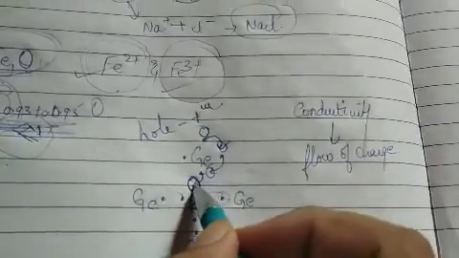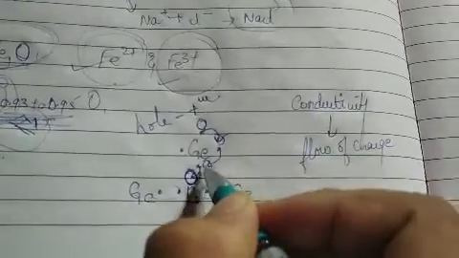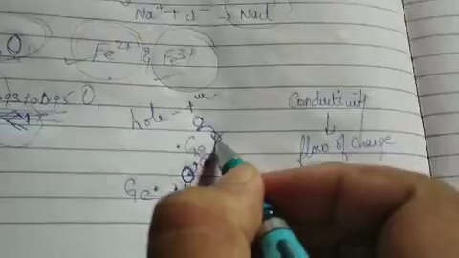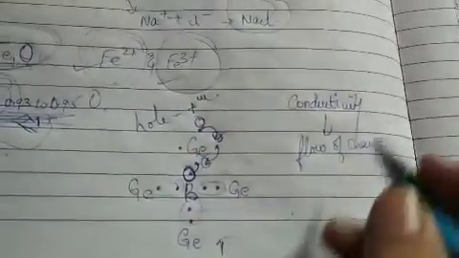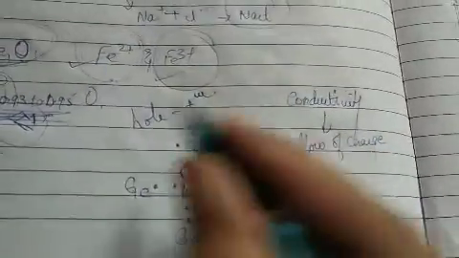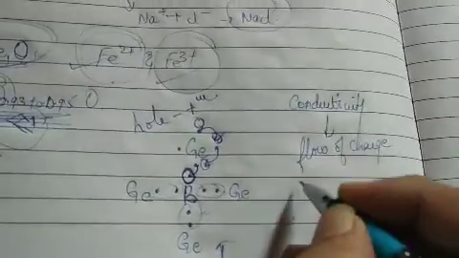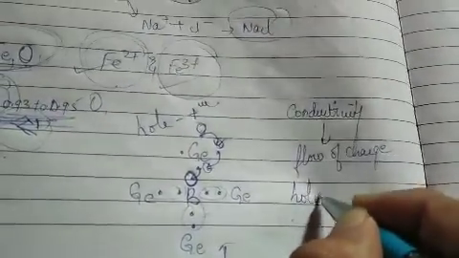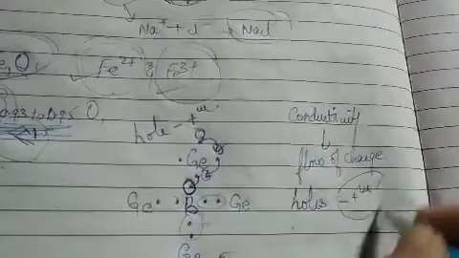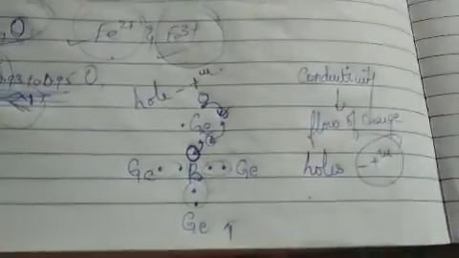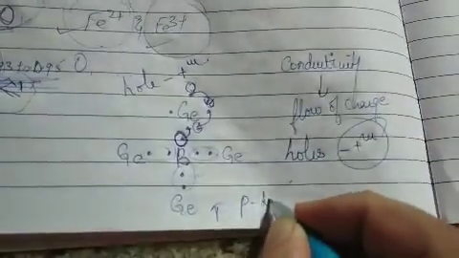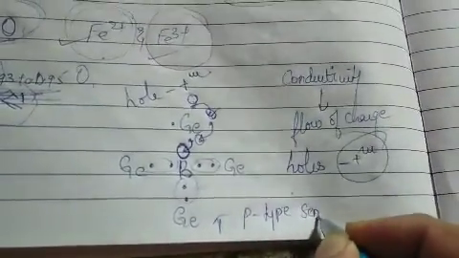Able to understand? Here was the hole, here it came. Here was the hole, here it came. So the conductivity we are seeing with a group 13 dopant is mainly because of holes, that is, positive charge holes. In this way, the impurity added increases the conductivity of the semiconductor. This type of semiconductor is called a p-type semiconductor.